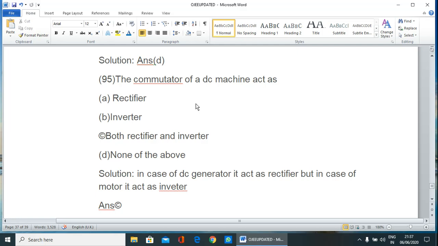It converts DC to AC. Because in case of DC motor, we supply DC supply, then by the commutator it is converted to AC. Therefore, it acts as inverter.